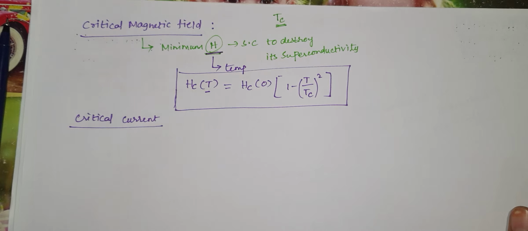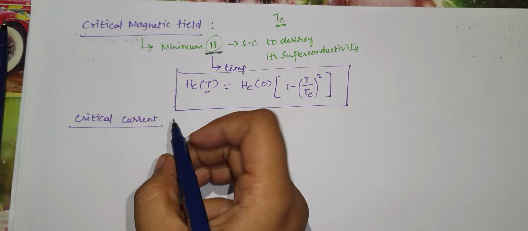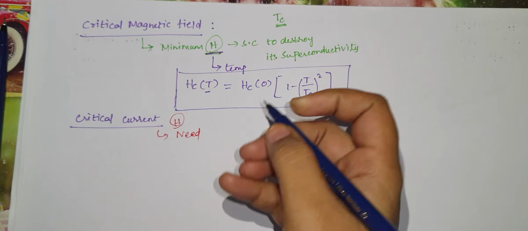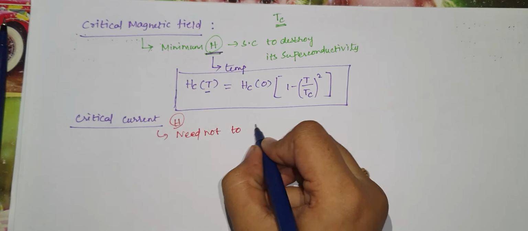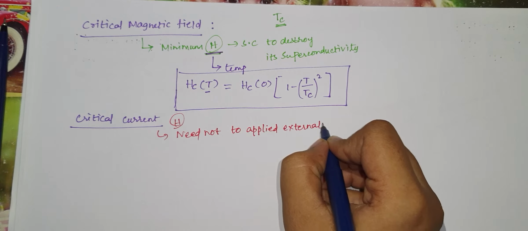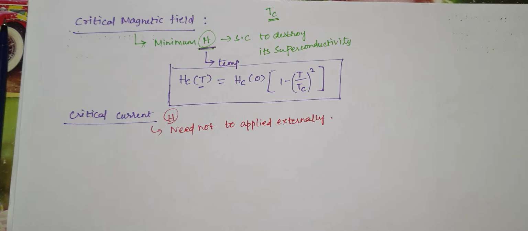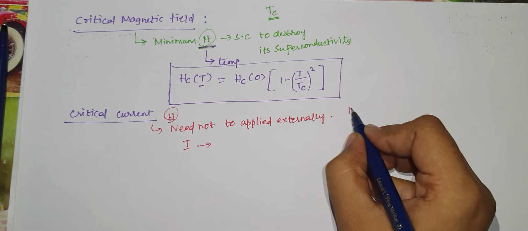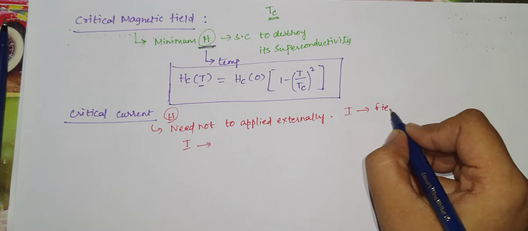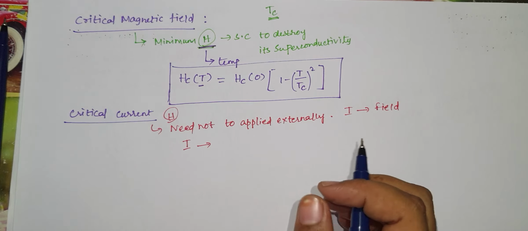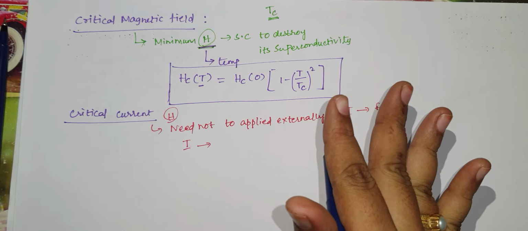And this magnetic field need not be applied externally. We don't want to apply this magnetic field externally. If we apply current itself, we know current always creates a field, right? And if we apply a certain amount of current that is equivalent to that field, it can destroy the superconductivity